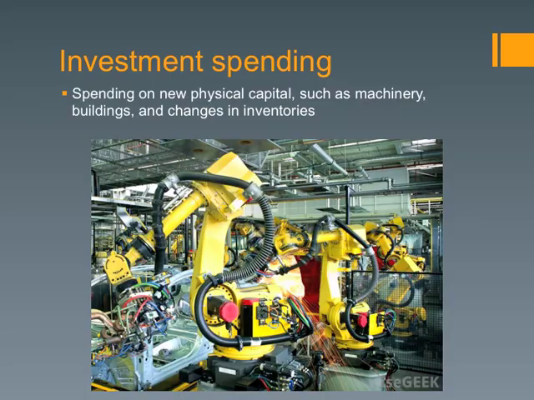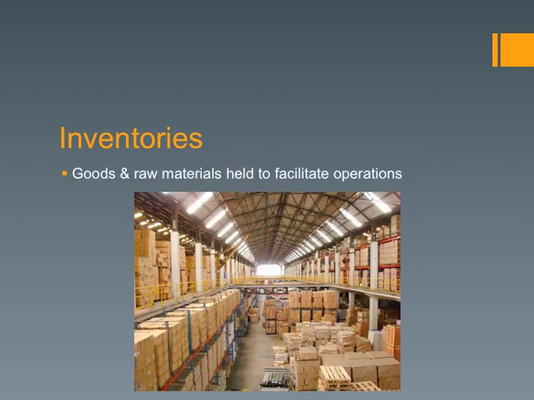Okay. Inventories, all right, so I kind of touched on that. They are goods and raw materials held to facilitate operations. So the basic idea, picture, and you have the picture here of a large warehouse: companies typically have more on hand at any given time than they need, just in case. They don't usually just make everything to order. So the idea here is pretty simple. If they have low inventories, they are going to engage in more investment spending. If their inventories are full, then they're going to engage in less future investment spending because they don't need as much. But that's not a huge part of this yet.